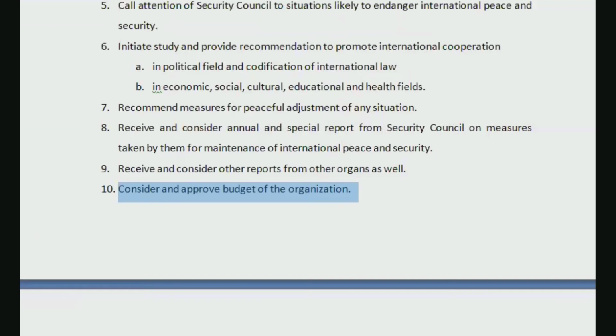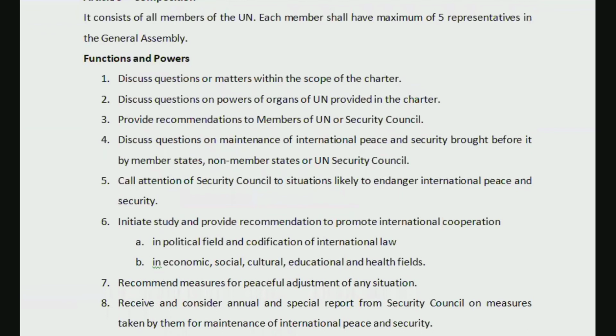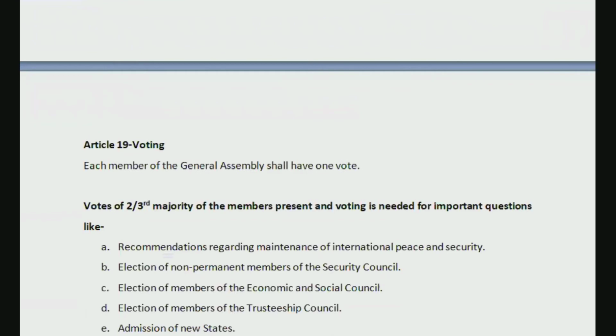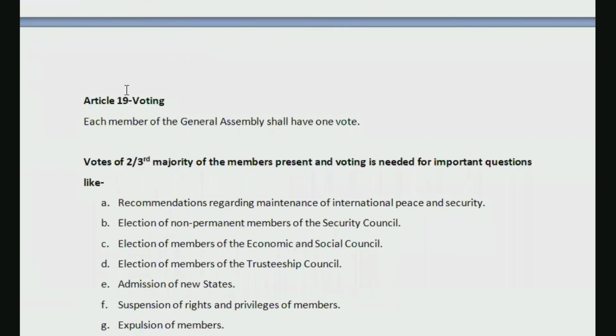Now, apart from all these functions, first we saw composition. Secondly, we saw functions. Now we have some other related provisions. Regarding voting, we saw one part in the summary provision. It is mentioned under Article 19 with regard to voting. There are two different ways of voting mentioned. Each member of the General Assembly, each of those 193 countries, shall have one vote.